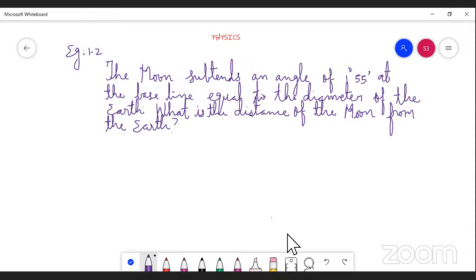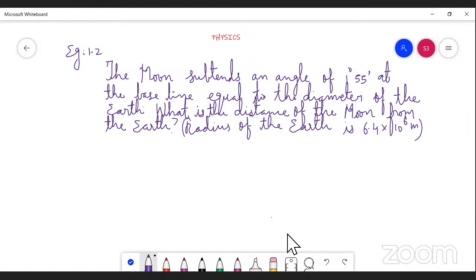It's a Google search. Radius of the earth. Radius of the earth is 6.4 into 10 to the power of 6 meter. So this is the radius of the earth. In the book itself, they are given.